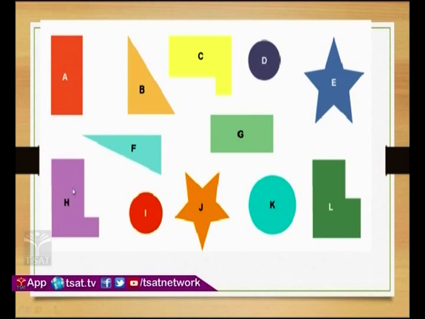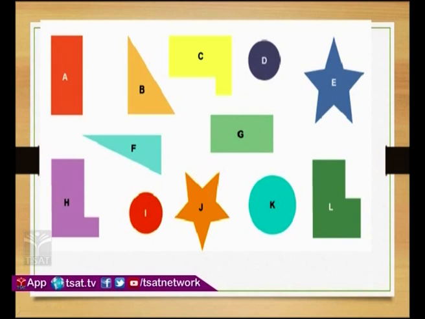Now, let me ask you a question. What is the difference between H and L? Can you see, first on this side, last left and last right, H and L? They almost look the same, but if you see, the width of L is a little bit more. So, L and H are examples of congruent or similar? Yes, exactly, they are examples of similar. Similarly, if you take D and K, the shape is the same, but are the sizes the same? No, the size of K is a little bit bigger than the size of D. So we can say D and K are similar figures, whereas I and D are congruent figures.